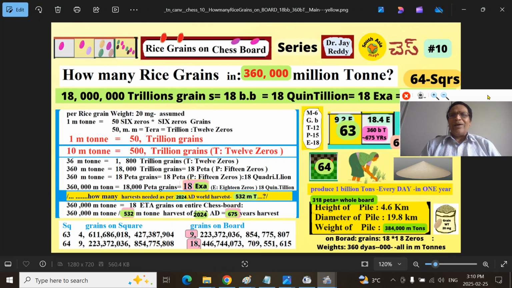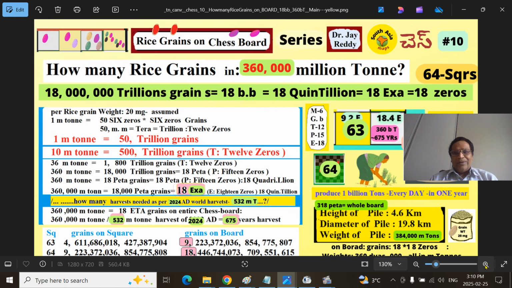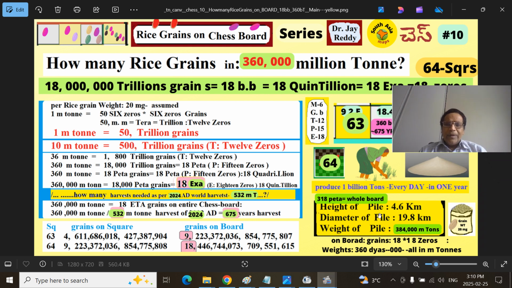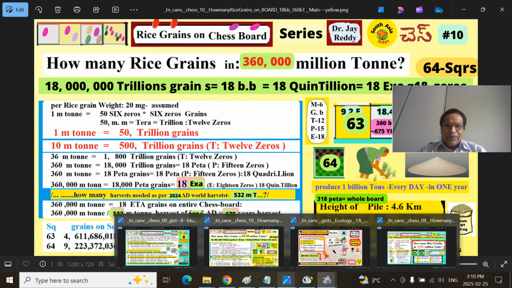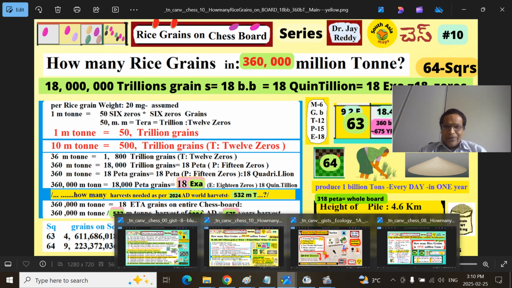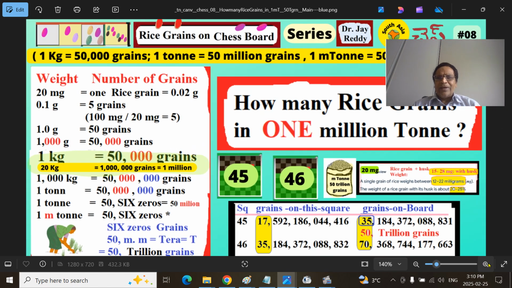I always include this so that if you didn't have a chance to look at the previous presentation, you will still get clarity. I want to show again that I am not pulling numbers from somewhere; everything is logic. 20 milligrams is the average rice grain weight.